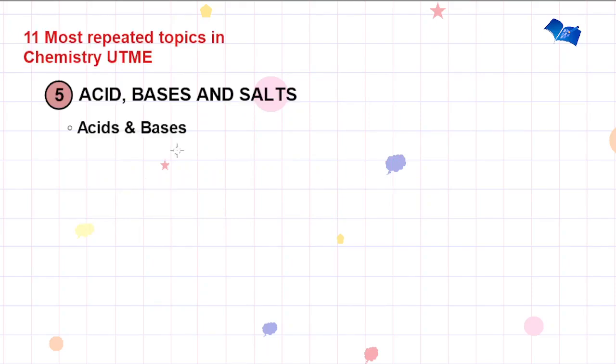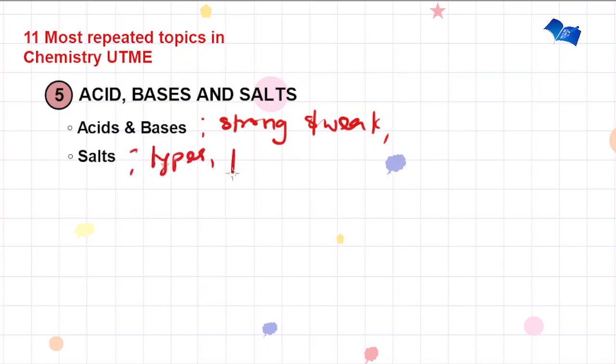Under this, you're expected to note acids and bases. There are various types. We have the strong and the weak acids, as well as the strong and the weak bases. So note the properties of these acids and bases as well as their uses. For salts too, you have to note the various types of salts, also their preparation, as well as their uses. Very, very important. You're also expected to look at the pH scale.